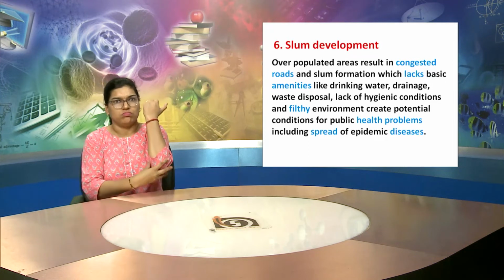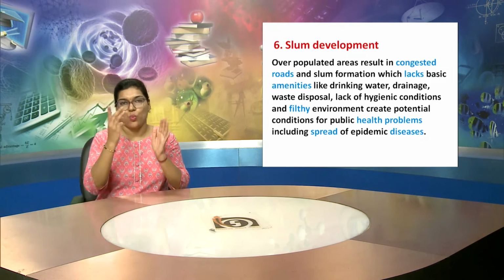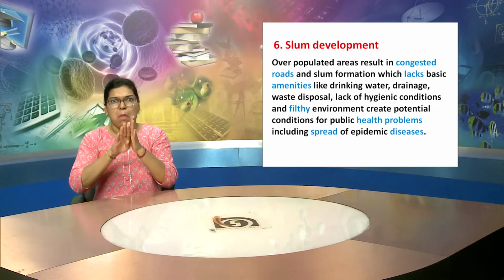The sixth point is about slum development.